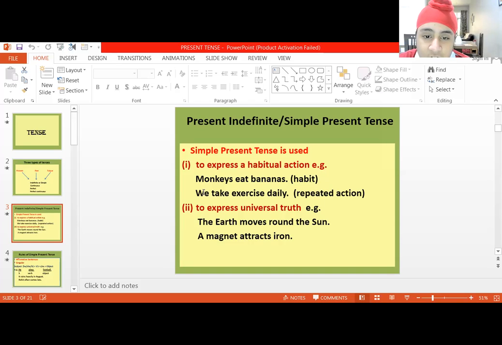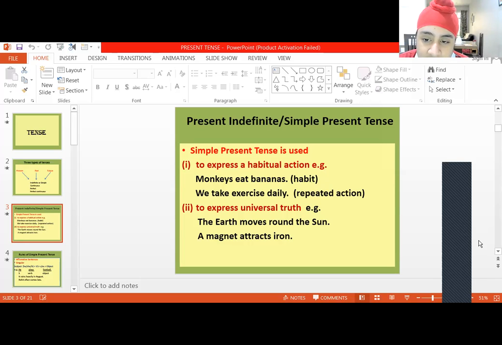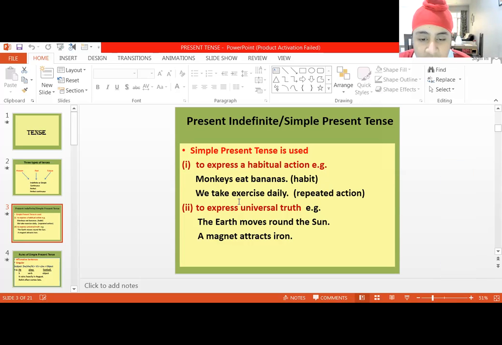Then it is also used to express a habitual action, which means an action which is done every day or regularly, like monkeys eat bananas and we take exercise daily. Then it is also used to express a universal truth, which means something which cannot be changed, a sole truth, like the earth moves around the sun.